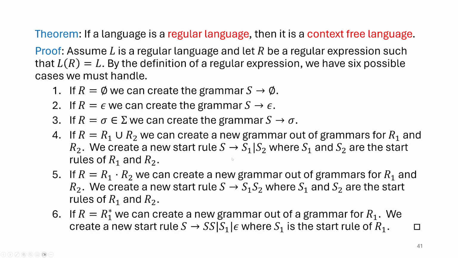So this is a very straightforward kind of process. It's a process that we actually put into play in our previous exercise video for some of them. We didn't do it this formally, but we were like, oh, I've got a union, let's make it a bar, or oh, we're going to concatenate, let's do that, right? So we put that together. We've already kind of used this, and now we've seen it formalized to show that indeed the set of regular languages is a subset of the context-free languages. And that was the point of this video.